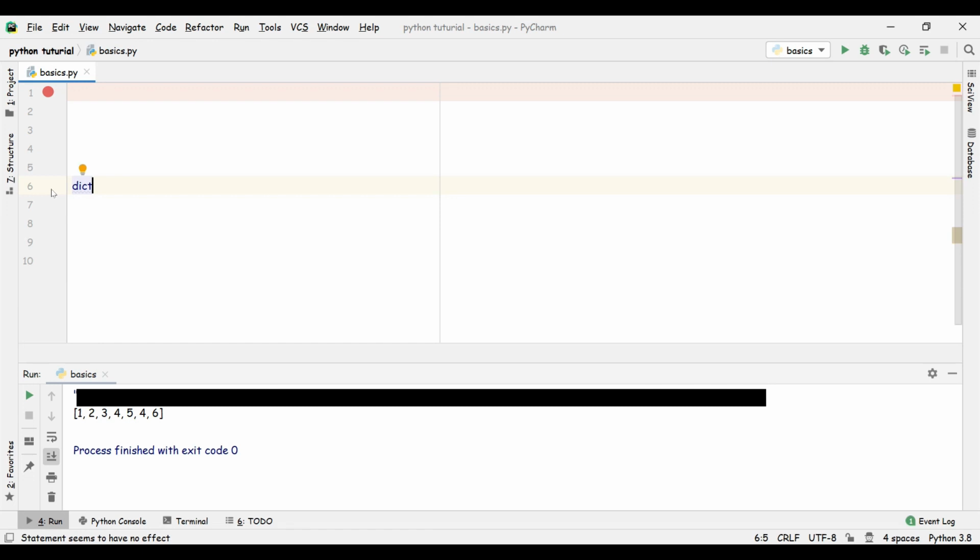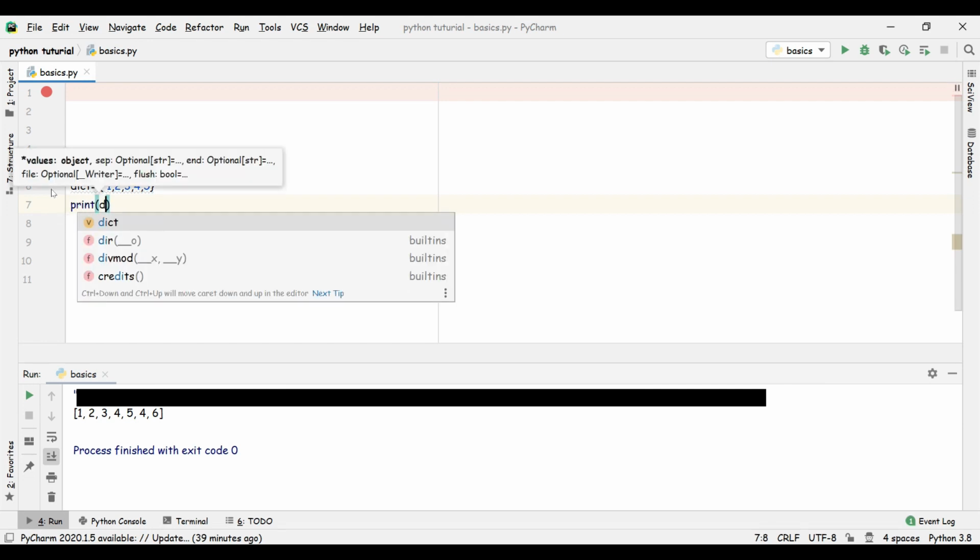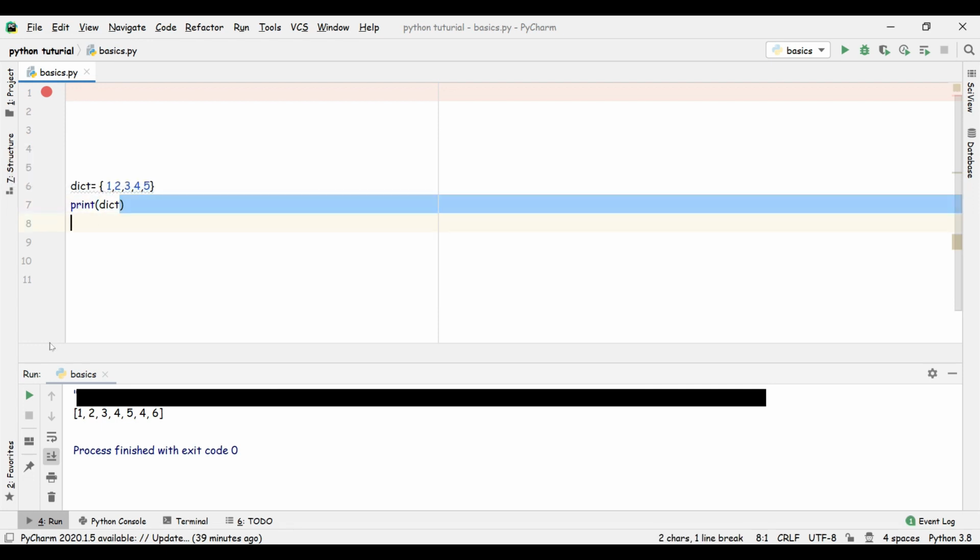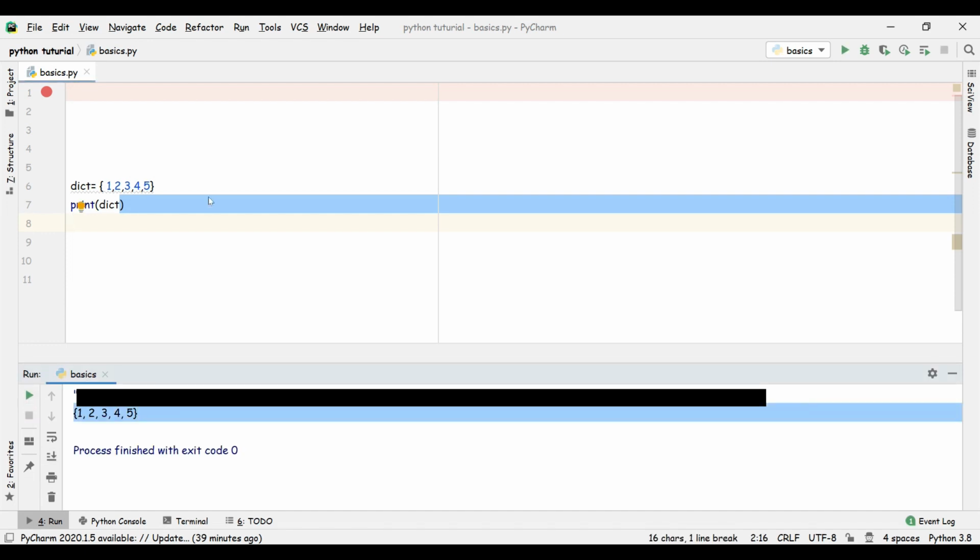As we have seen earlier in this video, a dictionary is denoted by curly brackets, and we're going to give it some elements. Let's say only 5 elements. Let's print this dish, and here we got a suggestion by the PyCharm IDE for the name of the variable. We're going to run this again. So here we got our elements.